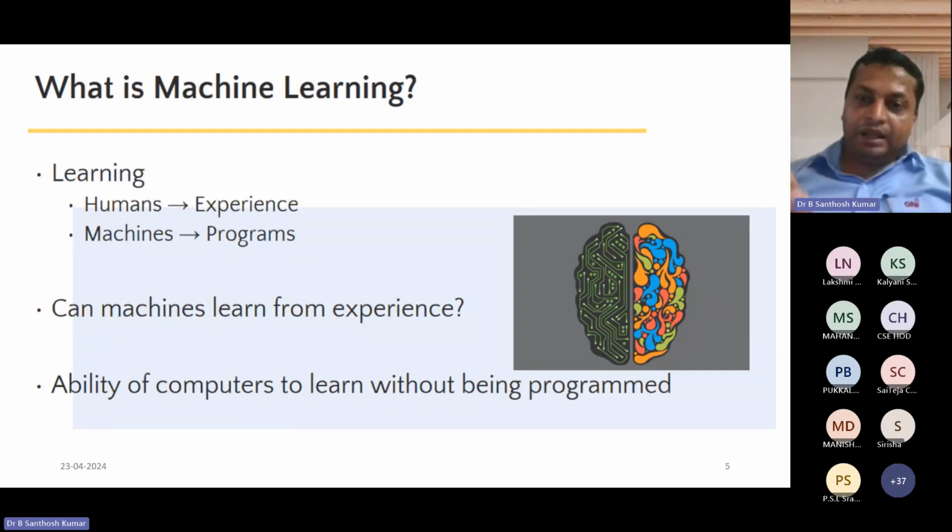But in deep learning, the concept is called reinforcement learning. Because of that, the system or that particular model will automatically change according to whatever input we are giving.